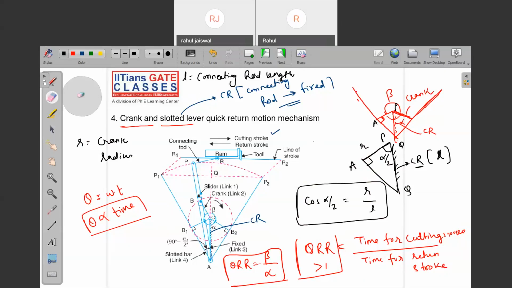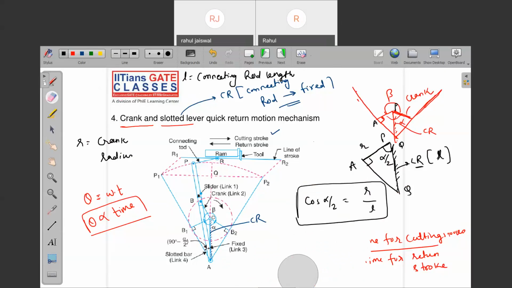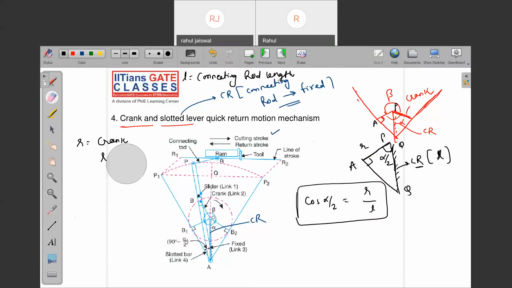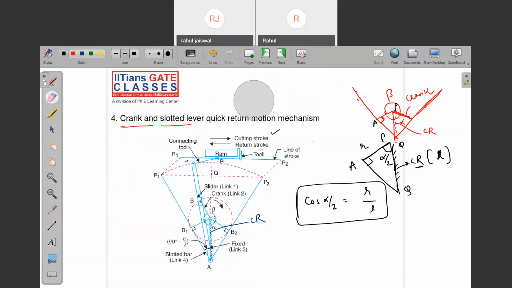Okay, so this is what we have from geometry. We got cos alpha by 2 is nothing but crank radius by connecting rod length. Now my purpose is not to calculate this angle. The purpose is to calculate the stroke length. What is the stroke length? What you are observing from the figure, you can write R1 and R2. The stroke length is the length covered from the starting of the cutting stroke to the end of the cutting stroke. If you see from the figure, this is the total duration during which it is engaged in the cutting operation.